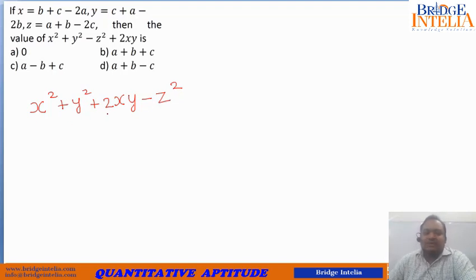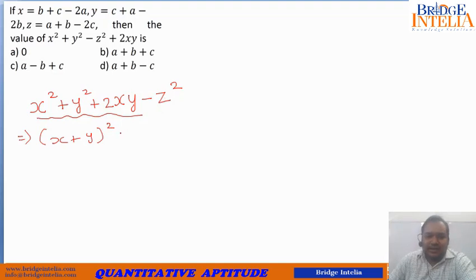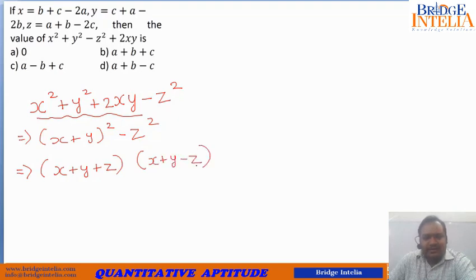So now x square plus y square plus 2xy can also be written as x plus y whole square, and leave this as it is. So now this takes the form a square minus b square. So that a square minus b square is actually a plus b into a minus b. You already know that. So this can be written as x plus y plus z into x plus y minus z. So this is actually what you are being asked to calculate. So now let's do that.